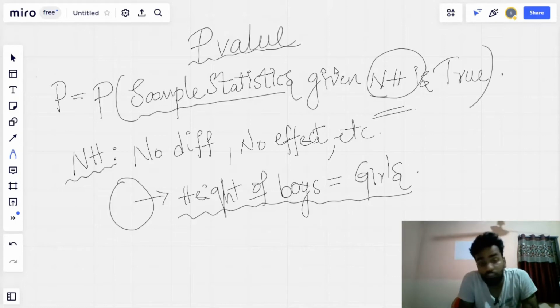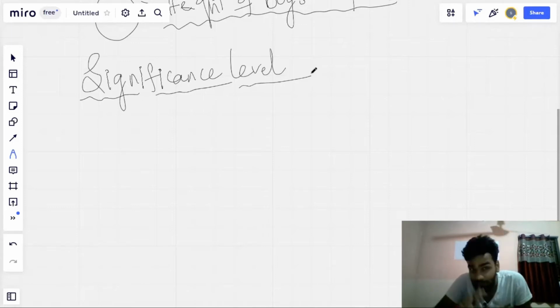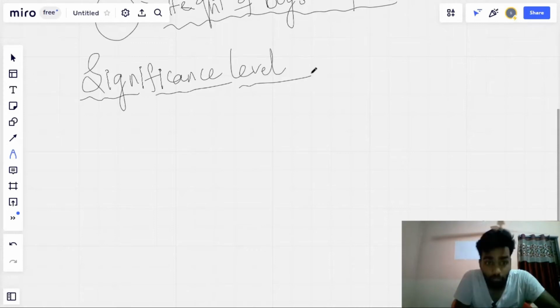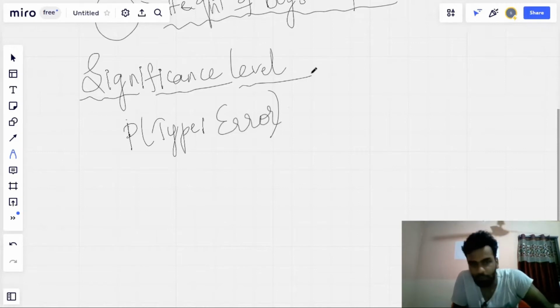The next thing to understand before going to the p-value is the significance level. I hope you can understand my handwriting. Understanding the significance level will make it easy to understand the p-value. The definition of significance level is the probability of type 1 error. So what is a type 1 error?